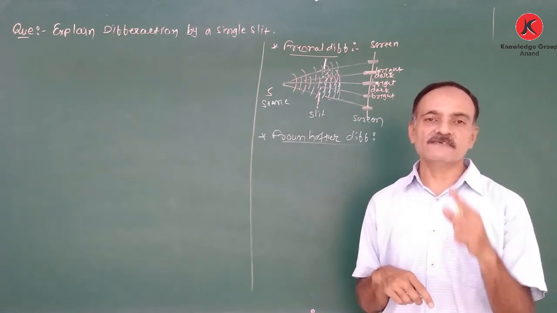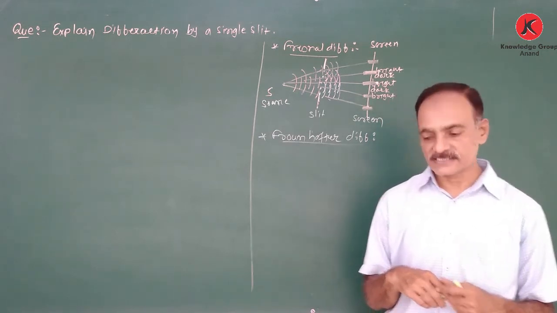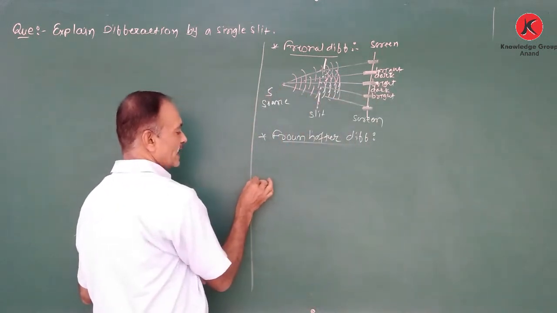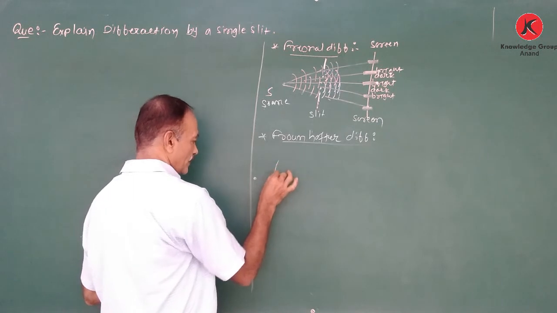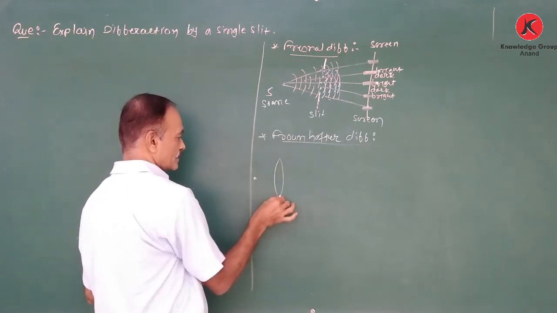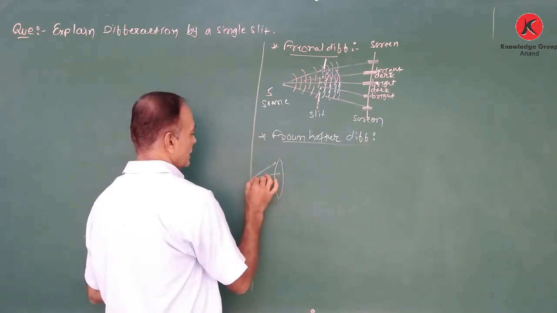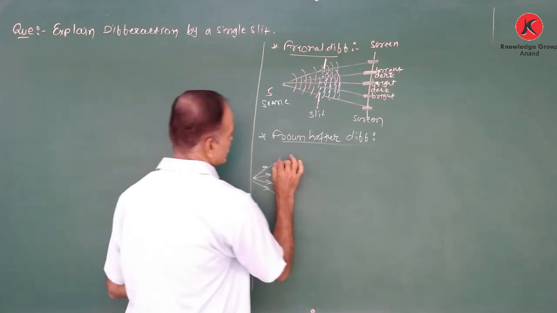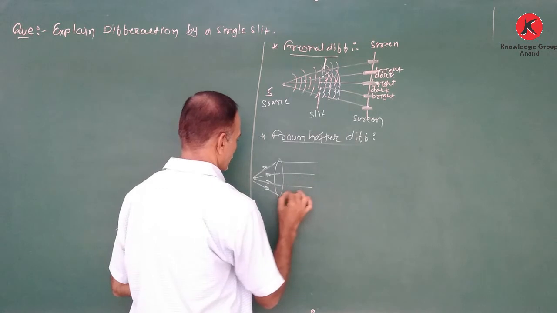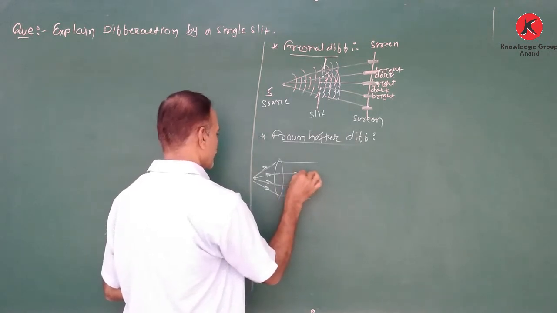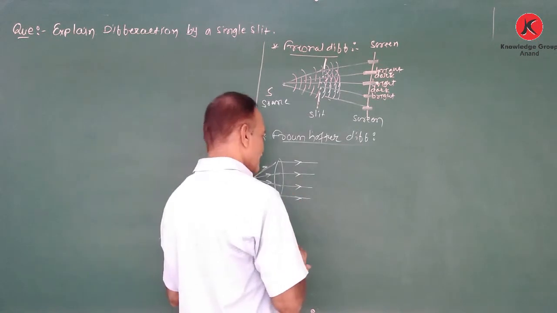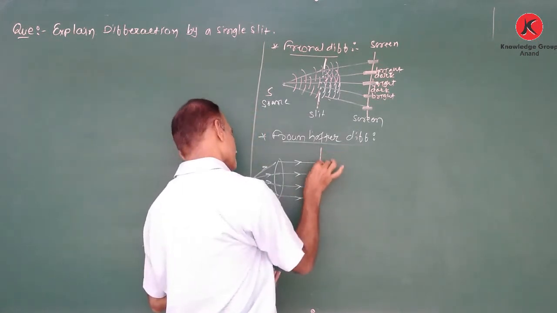For that purpose, we use a convex lens. If the source of monochromatic light is placed at the principal focus of a convex lens, then the rays refracted by the convex lens are parallel, a plane wavefront of parallel waves. This is incident on a slit.